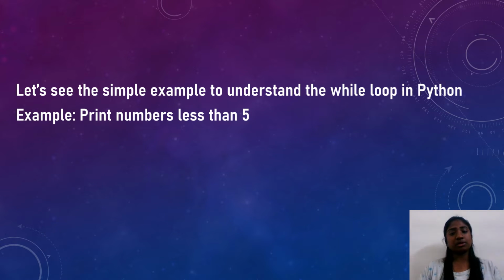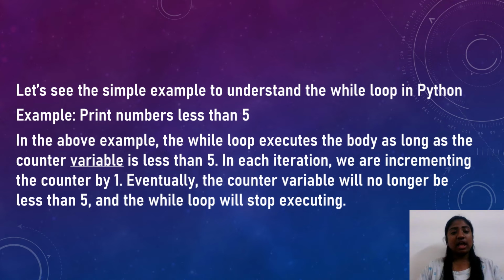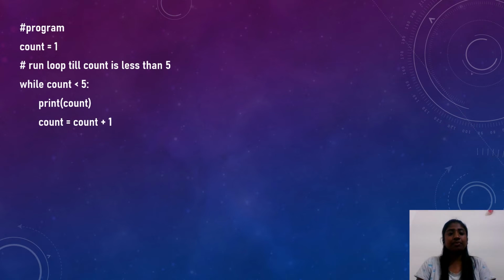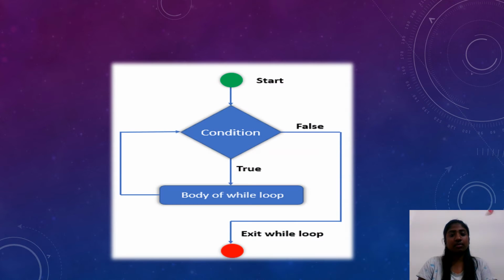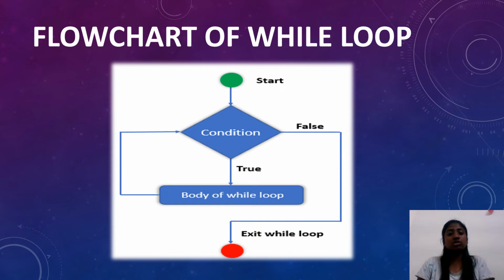Let's see a simple example to understand the while loop in Python. Example: print numbers less than 5. In the above example, the while loop executes the body as long as the counter variable is less than 5. In each iteration, we are incrementing the counter by 1. Eventually, the counter variable will no longer be less than 5 and the while loop will stop executing. Let's see one of the examples of a while loop program as shown in the slide. This is the flowchart of the while loop.